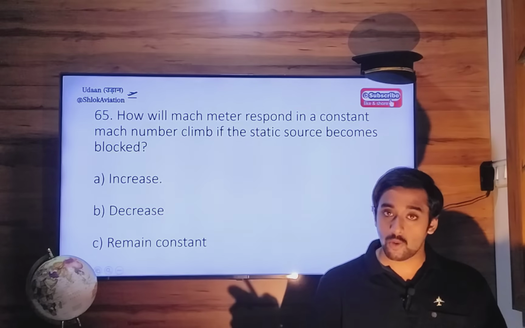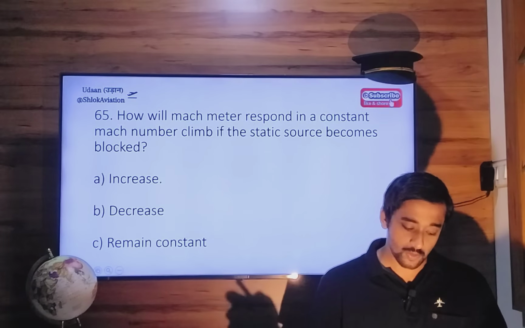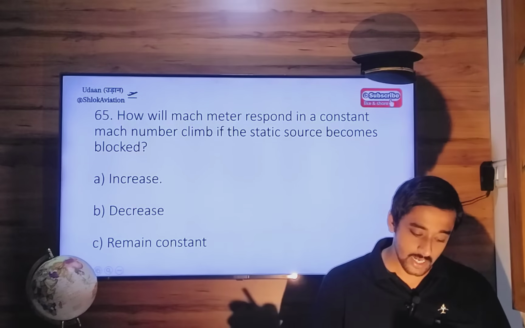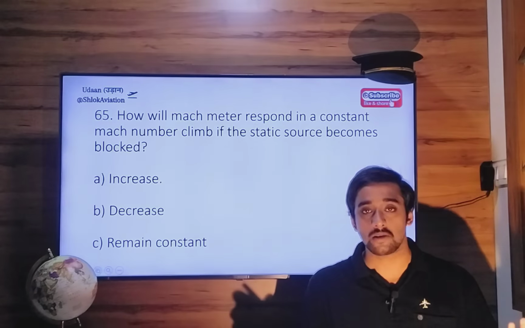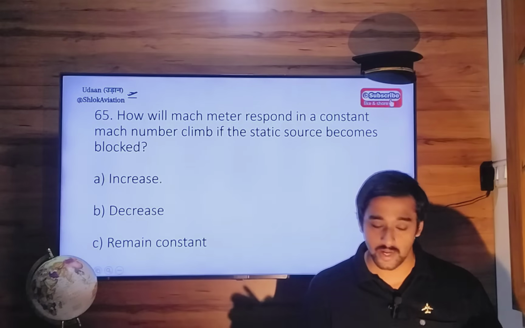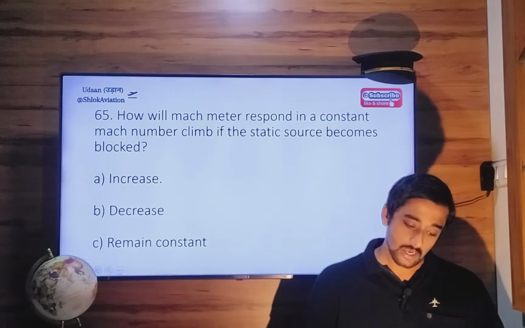How will the Mach meter respond in a constant Mach number climb if the static source becomes blocked? Okay, so the static port is blocked. That means there is no way outside static pressure can enter your Mach meter instrument. So let's consider an illustration, an example.